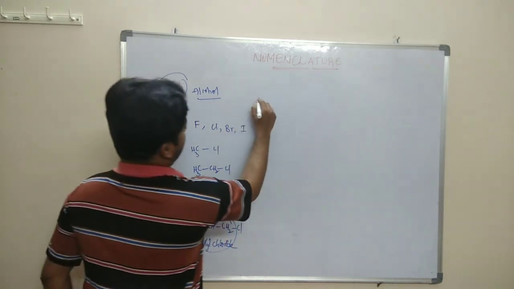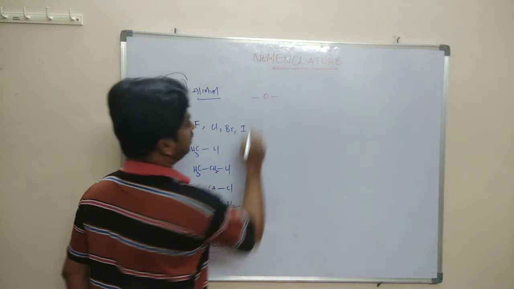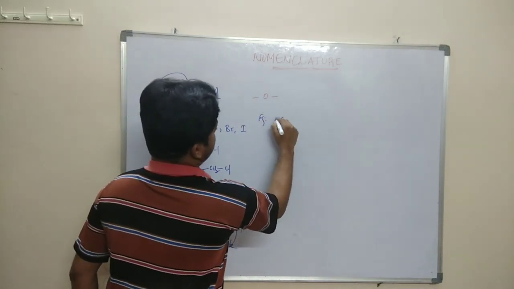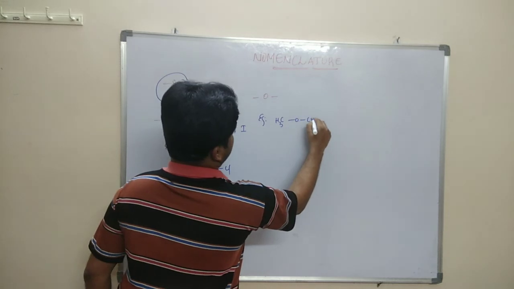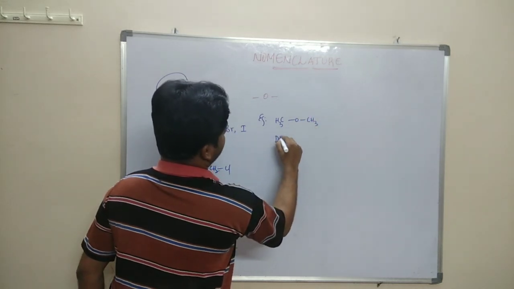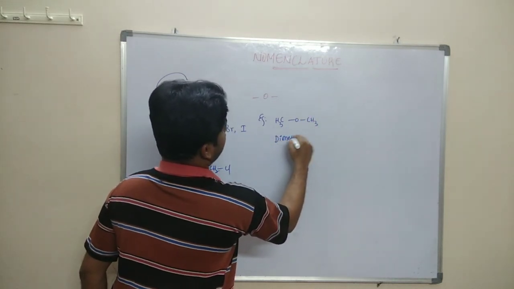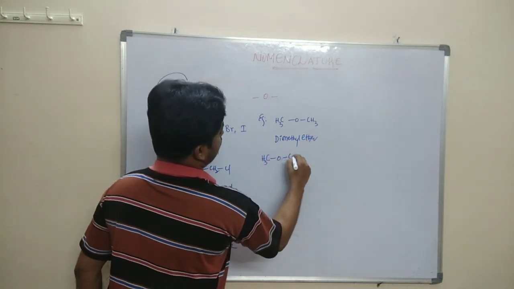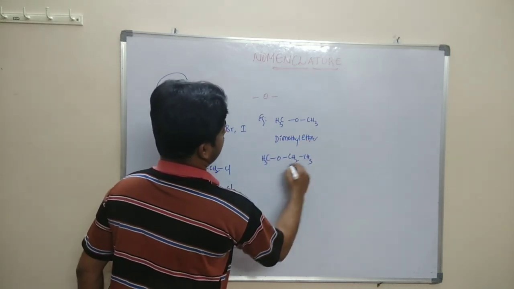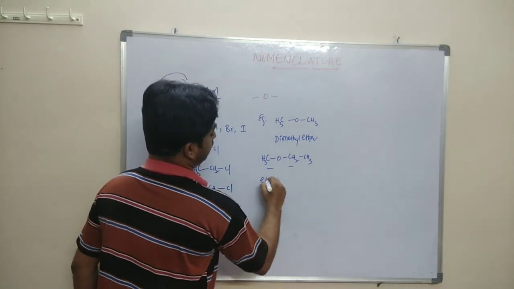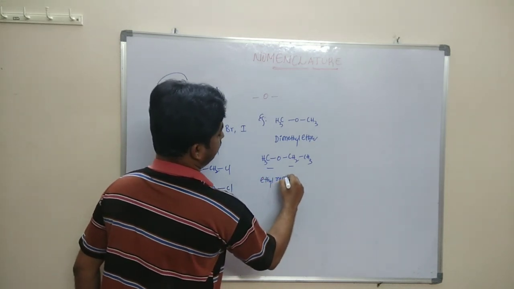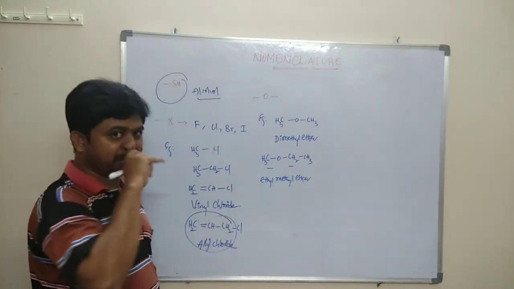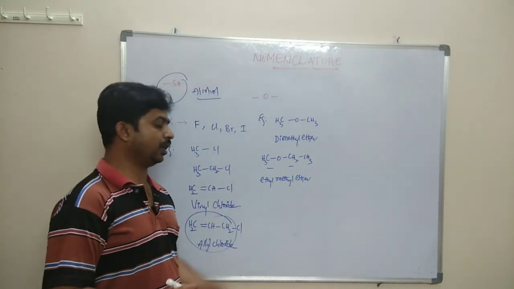Next, the compounds which are containing ether as the functional group. Examples for this category are CH3OCH3, nothing but dimethyl ether, and CH3OCH2CH3. According to alphabetical order, ethyl methyl ether. So like that we can give the common names to the compounds.